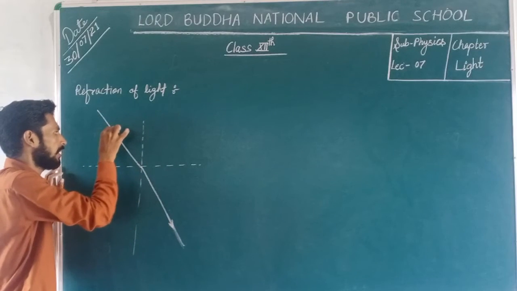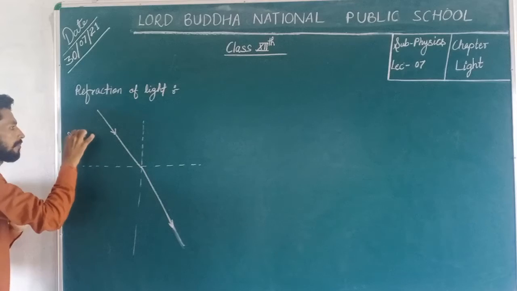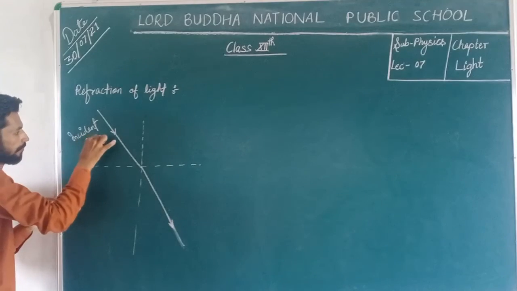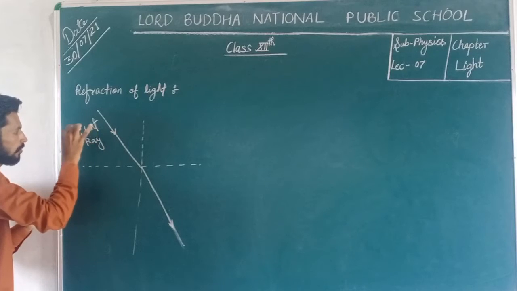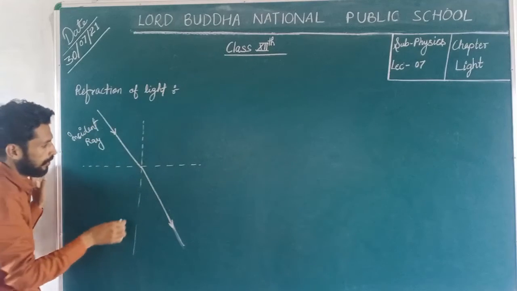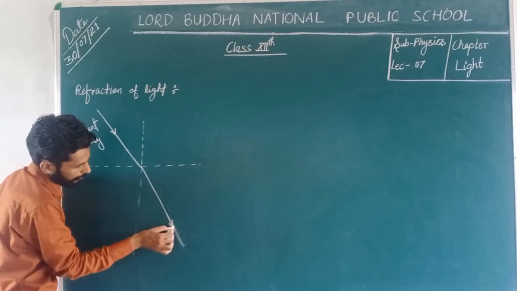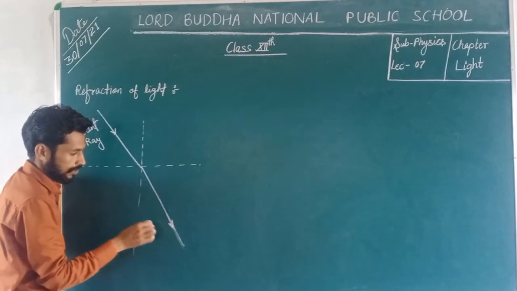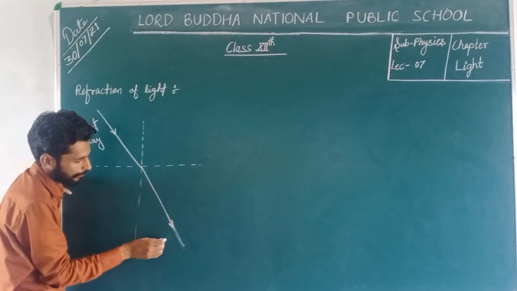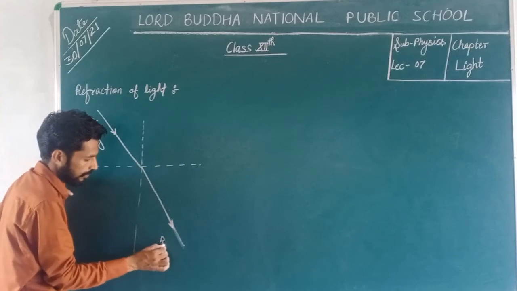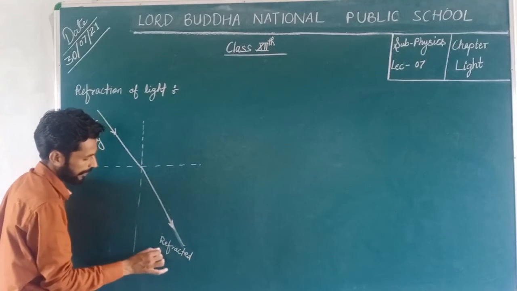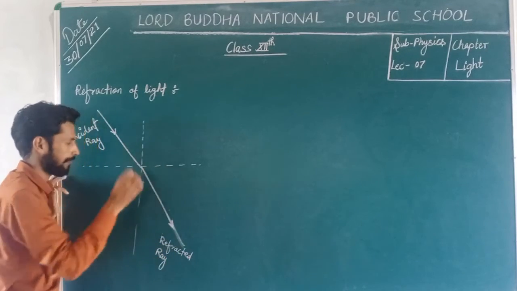Suppose that this is the incident ray, and the ray of light deflects from its original path, that is the refracted ray.